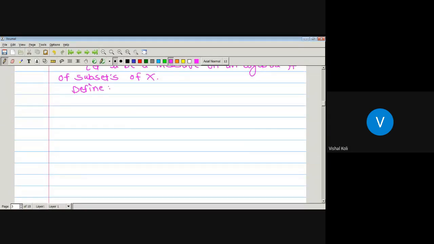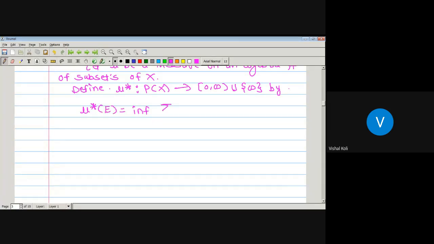As we have to define mu star as an outer measure, its domain will be the power set of X. So define mu star from the power set of X to the closed interval zero to infinity,